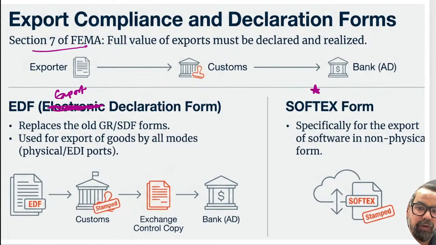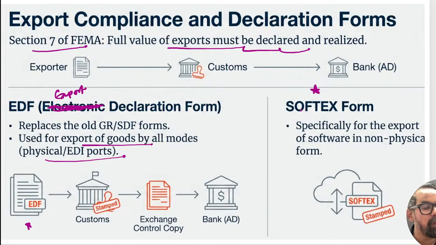So under Section 7 of FEMA, the full value of export must be declared and realized. So we have the exporter, the customs, and the authorized dealer bank. So this is the overall reporting mechanism. Whenever we go for this, the EDF format, the Export Declaration Form, replaces the old GR and SDF form, used for the export of all goods by all modes except software. So we have Softex especially for export of software in non-physical formats.